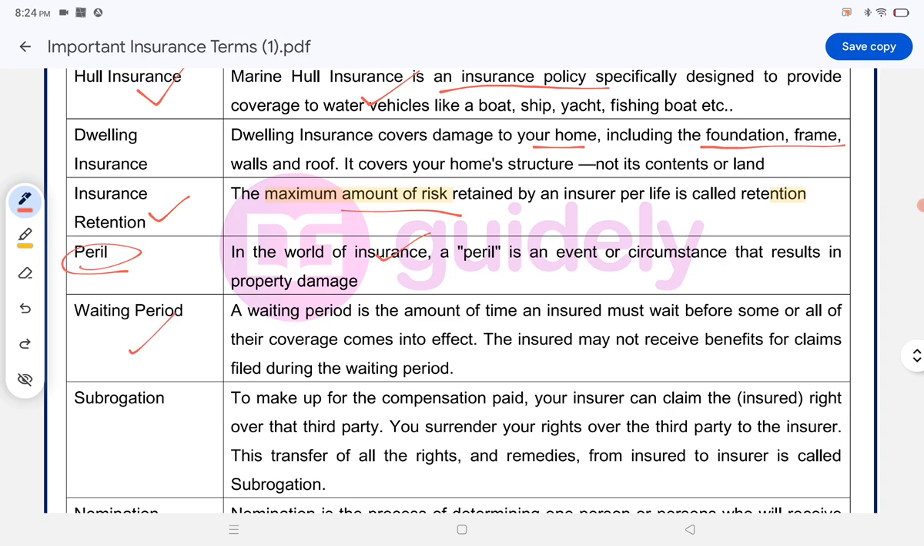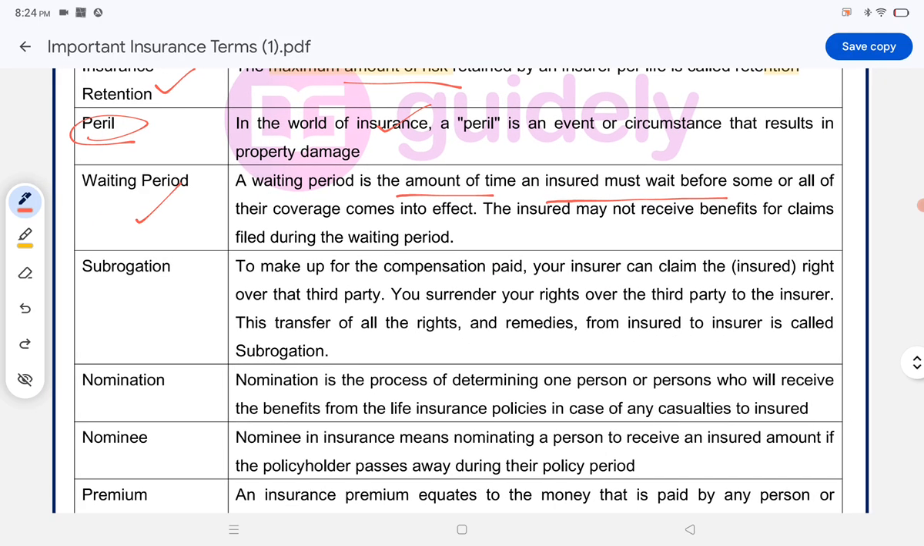Waiting period. It is the amount of time that an insured must wait before some or all of their coverage comes into effect. The insured may not receive benefits of claims filed during the waiting period. Subrogation. To make up for the compensation paid, your insurer can claim the right over the third party. In case you are in an accident caused by a third party, the insurer has the right to claim from the third party. You surrender your rights over the third party to the insurer.